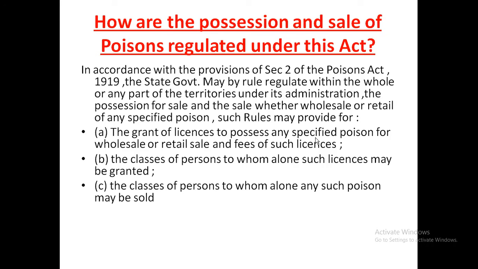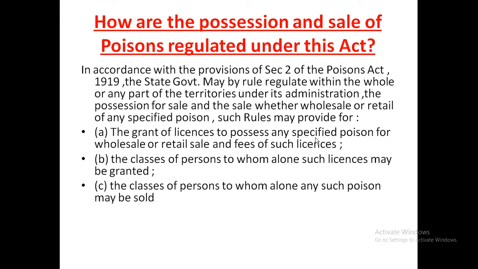So how are the possession and sale of poisons regulated under this act? In accordance with the provision of section 2 of the Poisons Act 1919, the state governments may by rule regulate, within the whole or any part of the territories under their administration, the possession for sale and the sale, whether wholesale or retail, of any specified poison. Specified poison means the poisons which are specified under this act.